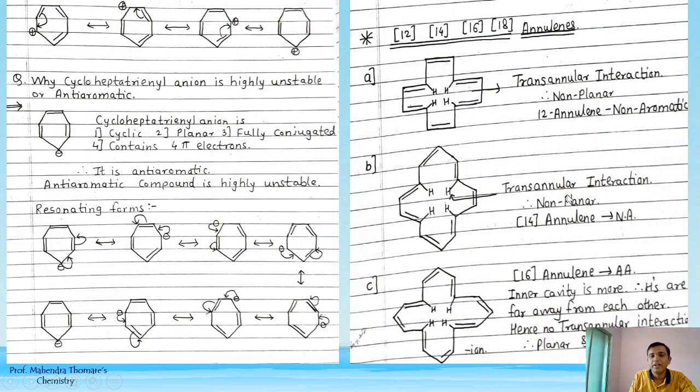So here are the 12, 14, 16, 18 annulenes. So we have taken first 12 annulene. That is the first example is 12 annulene. So transannular interaction, 12 annulene क्यों कहते हैं इसको? 12 carbons is there, 1, 2, 3, 4, 5, 6, 7, 8, 9, 10, 11 and 12.